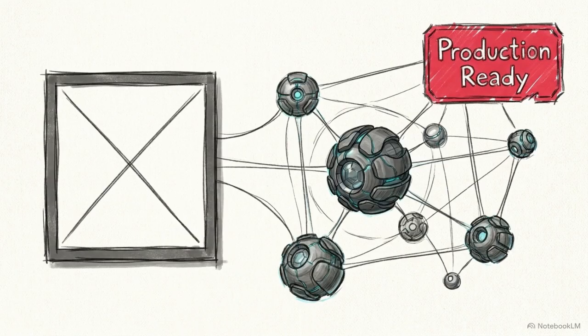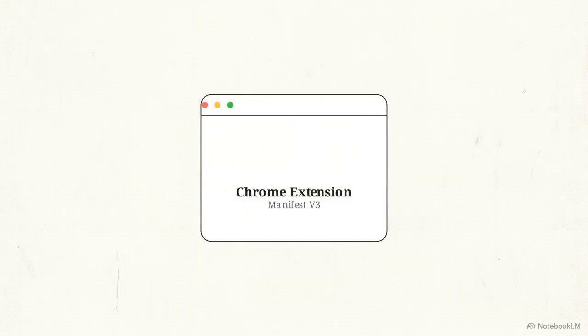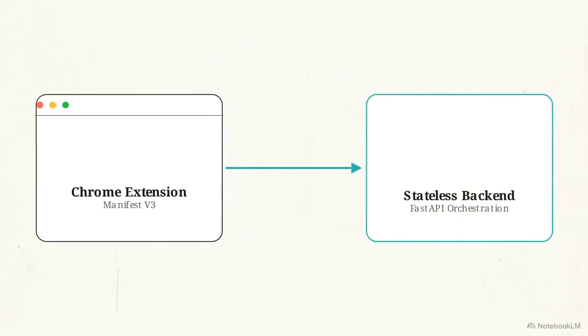Built by engineer Himanshu Kumar, this repository demonstrates the architectural control required to bridge the gap between a hobbyist prompt and a production-ready tool. Making a highly orchestrated tool feel this frictionless on the front end requires a rigorously engineered, completely stateless backend. To understand how this operates, we need to look past the browser interface and examine the infrastructure bridging the client to the model layer.